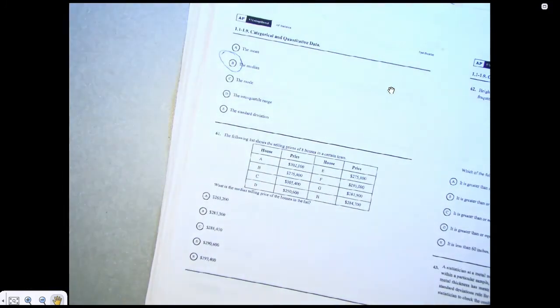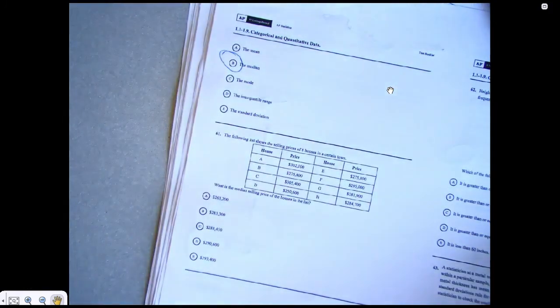All right, let me stop there. That's 41 through 60.